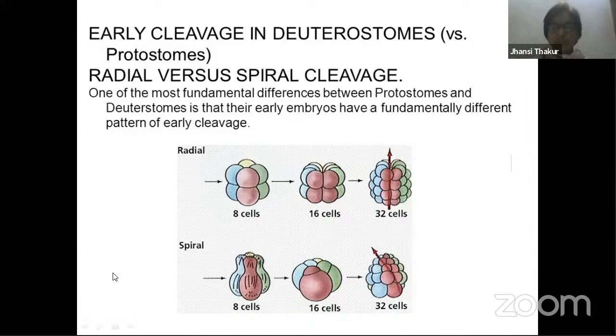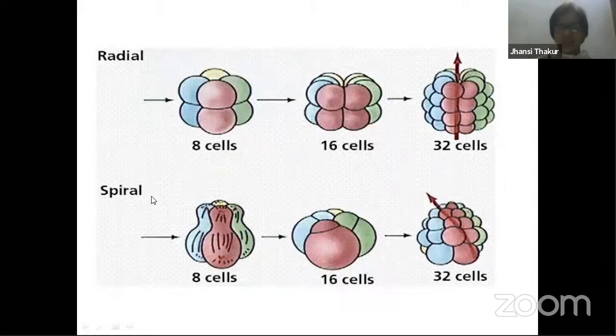So when you make one plane passing through the center of it, you find the cells are arranged spirally. Radial cleavage can generally be seen in higher organisms like echinoderms, deuterostomes. And spiral cleavage can be seen in protostomes. What are these protostomes and deuterostomes? Let us learn. So this is again the same thing. Try to make it understood.